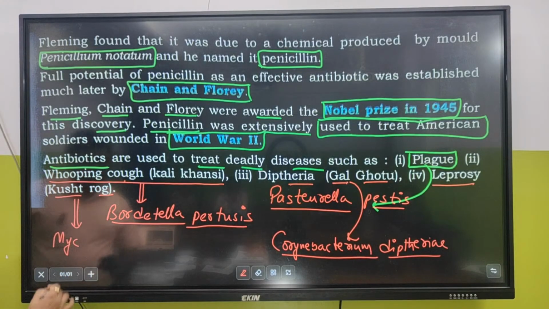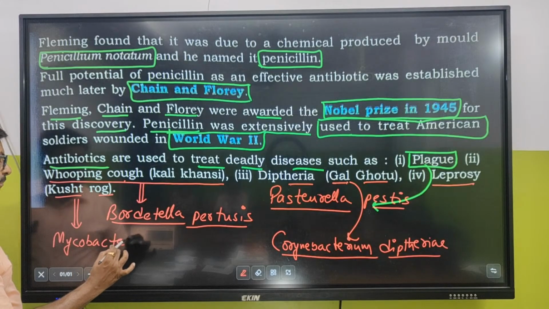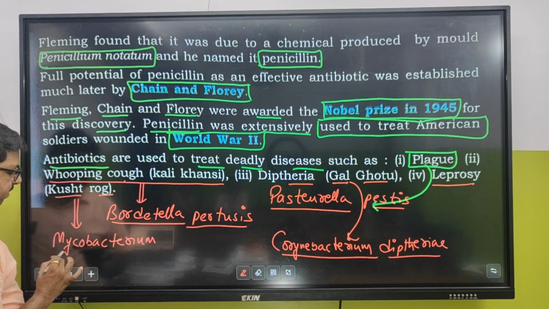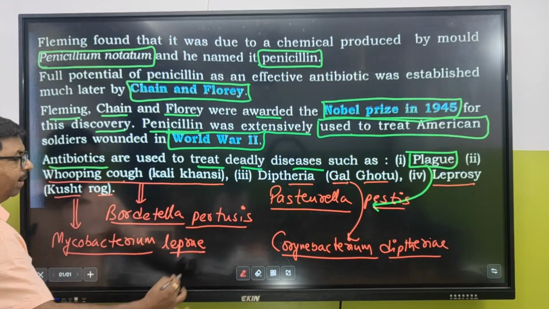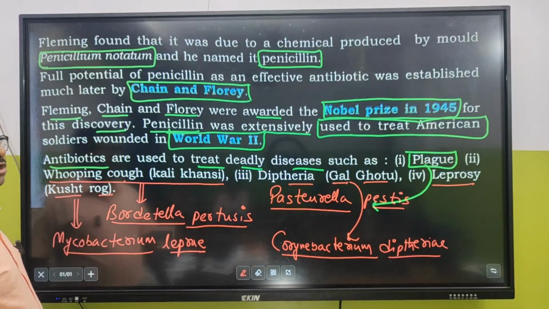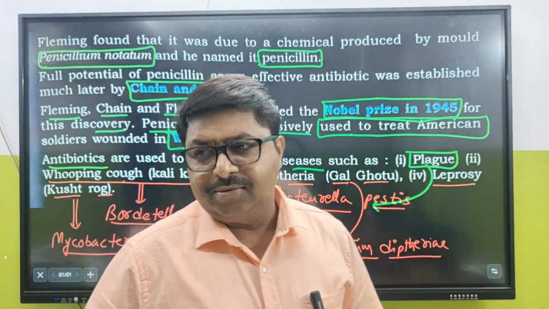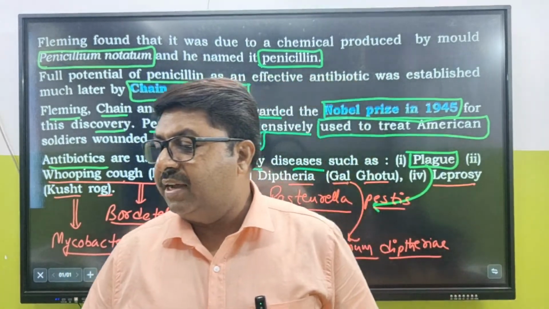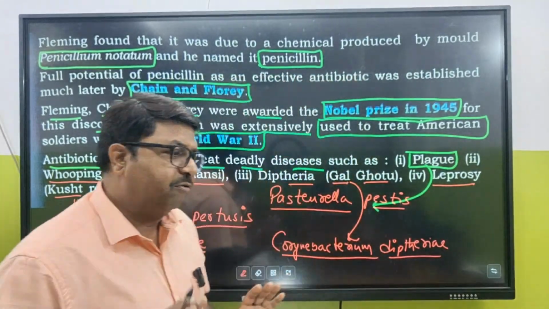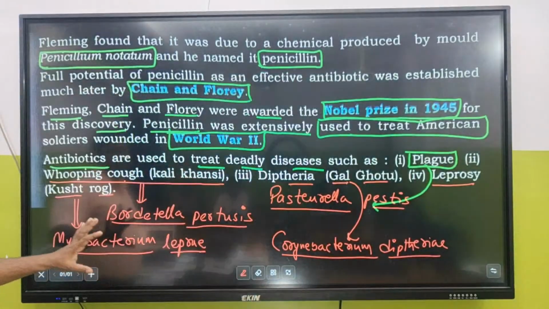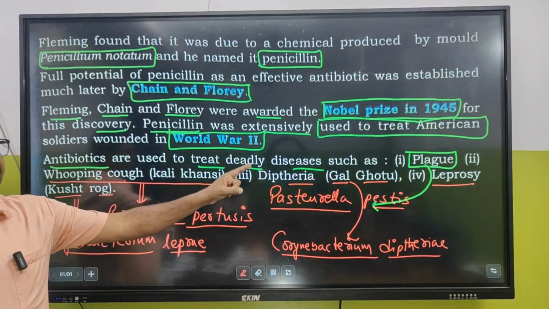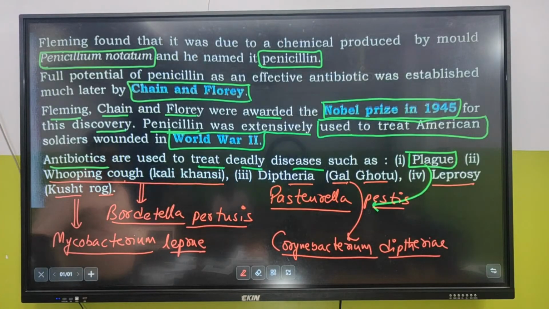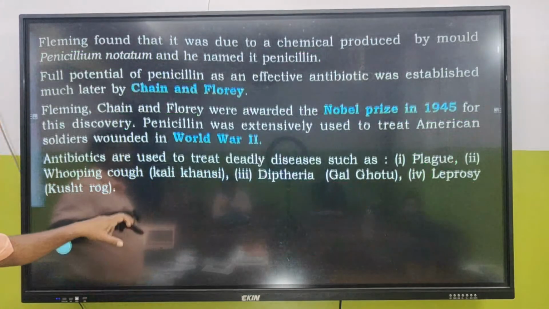It is caused by Mycobacterium leprae. Leprosy is caused by Mycobacterium leprae. So very, very important, the causative agents that you know. You have to remember all this. Clear? So this is about antibiotics. Antibiotics are used to treat deadly diseases like these. Okay? Very good. Sure. Next.